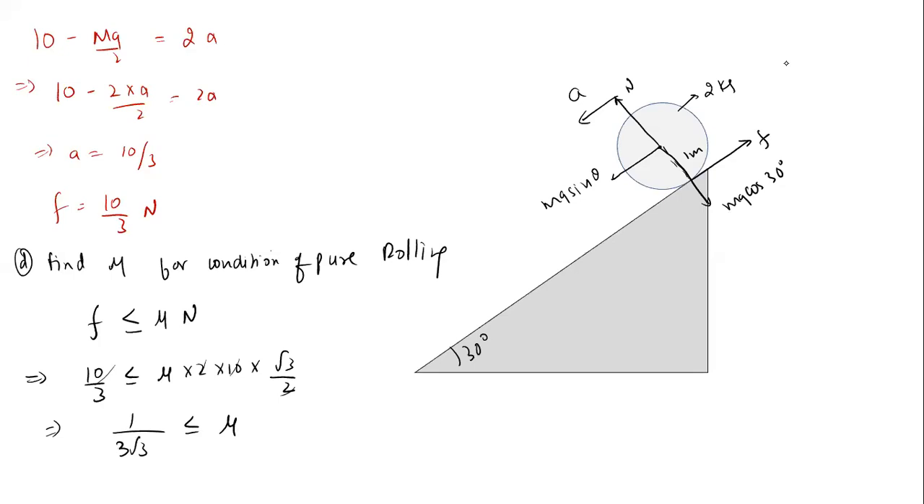It should not be greater than, it should be less than. The friction force acting in pure rolling should be lesser than or equal to limiting friction. So what is the value of mu? That should be less than or equal to 1 by 3 root 3.